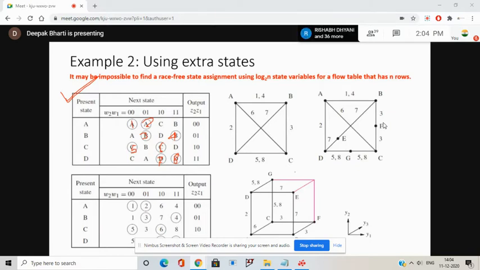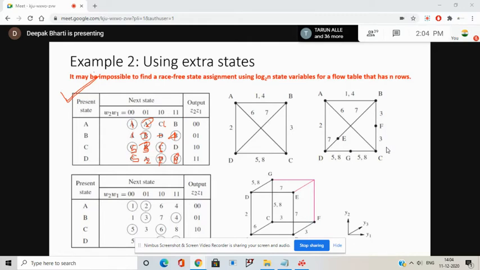I'm not going to explain this again because in the last class and today morning also I have explained it 2-3 times. So how am I doing the numbering? This numbering I have done, and this will also be 1, 5, 2, this will be 3, 2, 6, 7, and you can also do the numbering because you know the procedure.